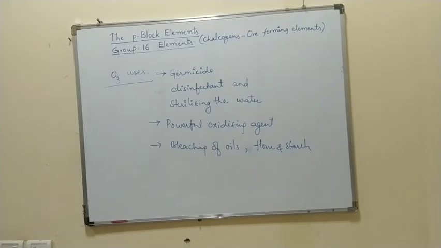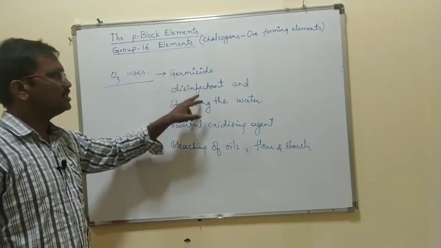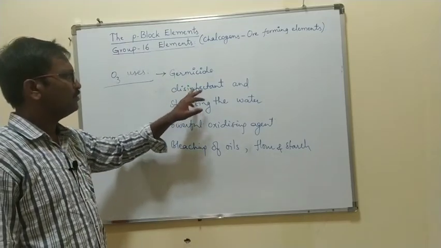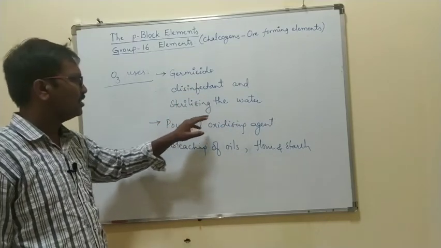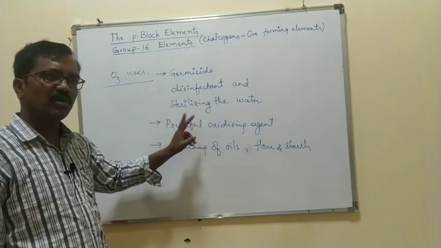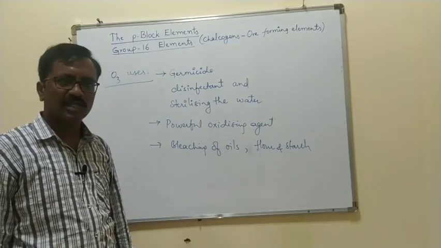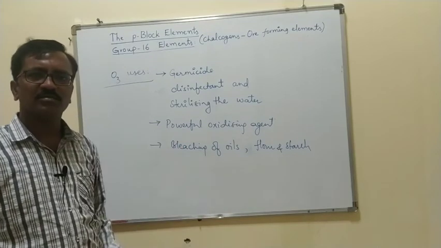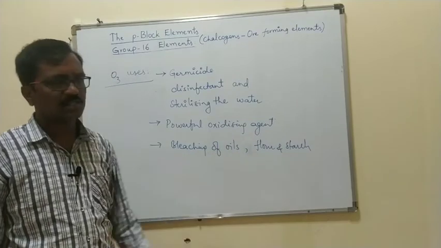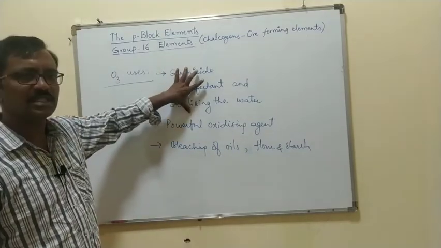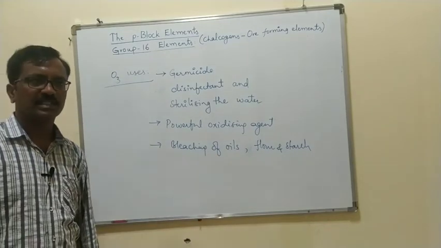Ozone is used as a germicide. Germicide means it kills the germs. It is a disinfectant, germicide, and used for sterilizing the water. The next one is that it is a powerful oxidizing agent. Ozone is used for bleaching of oils, flour, and starch. Bleaching means removal of some colors or impurities, right? The main importances are germicide, sterilizing the water, and powerful oxidizing agent.